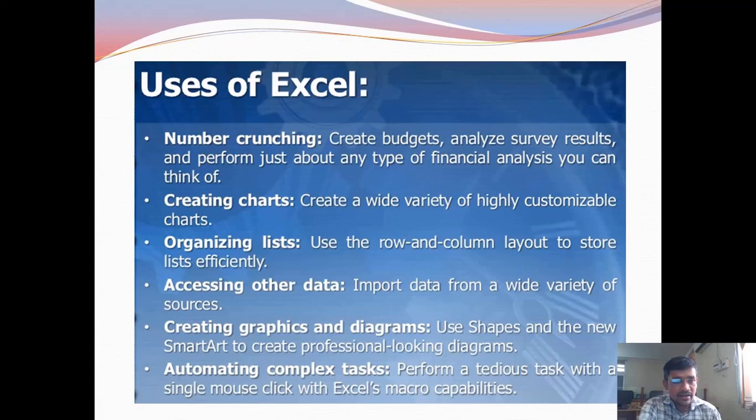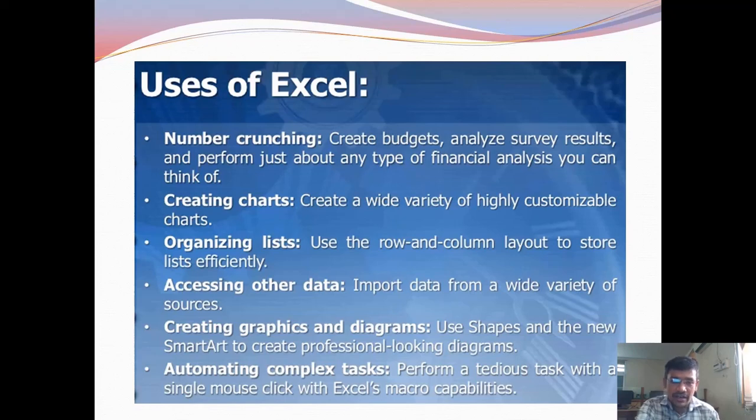In the same manner, in Excel also, using the rows and columns layout, we store the data list efficiently. Accessing other data: import data from a wide variety of sources. We can import the data from MS Word, PowerPoint, or Access into Excel. In the same manner, we can also export the data from Excel to other applications.